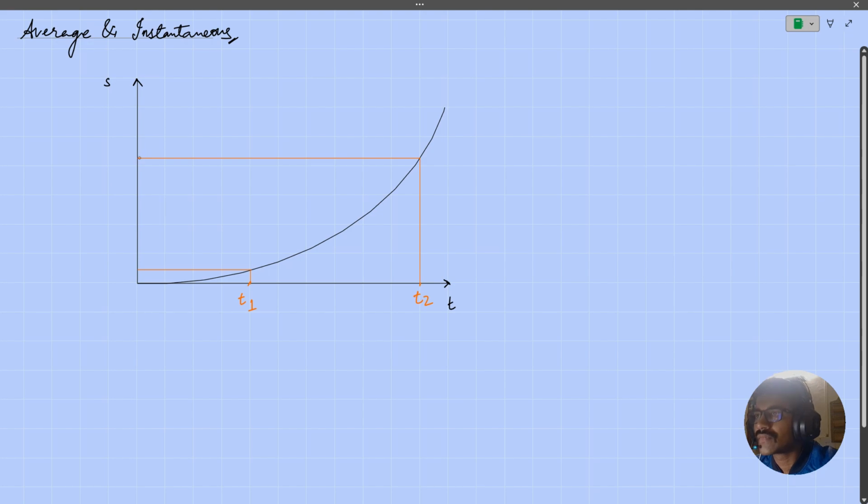So let's mark these distances as S1 and S2. Now, in order to find the average speed of the particle from time T1 to T2, what we have to do is draw a chord that joins these points. If these points are A and B, we need a line joining the points A and B.